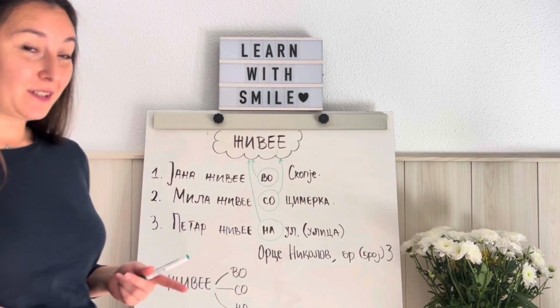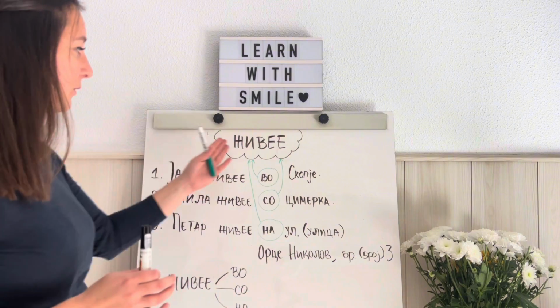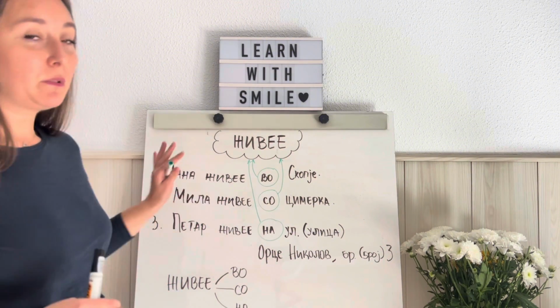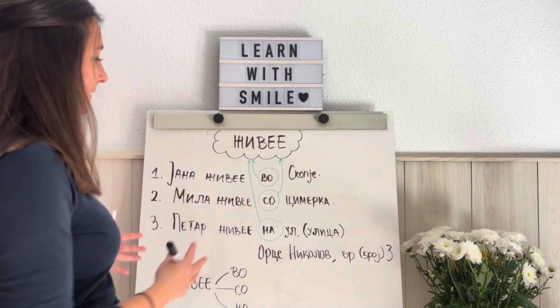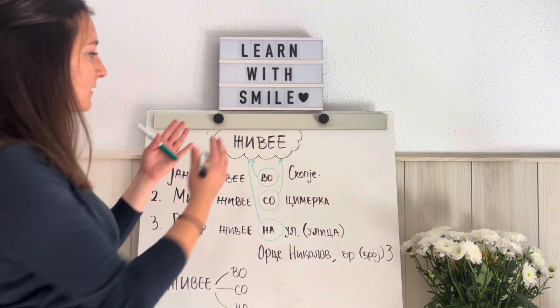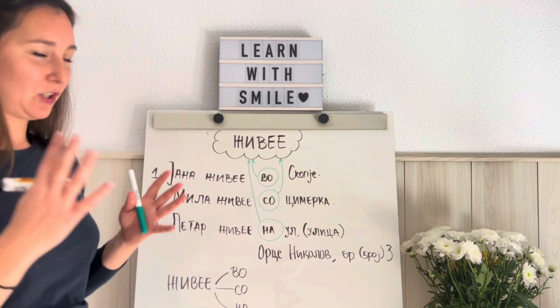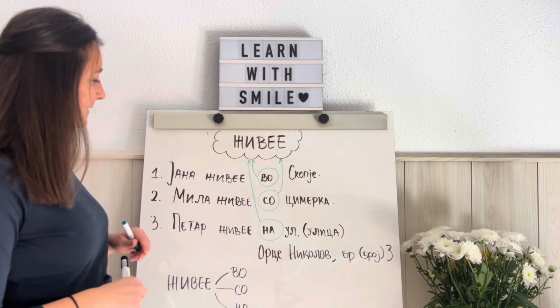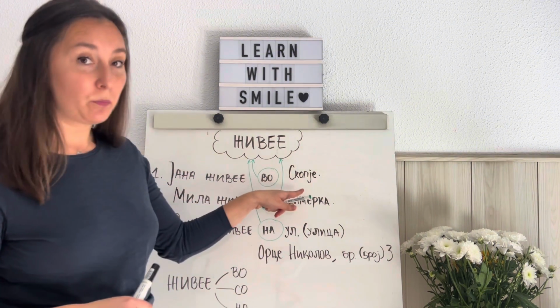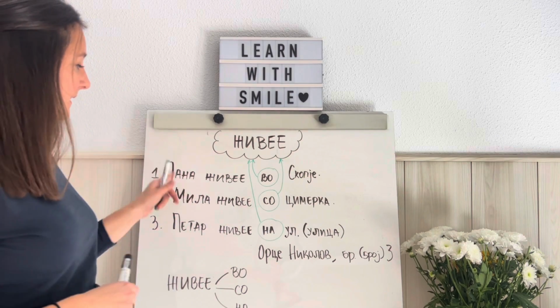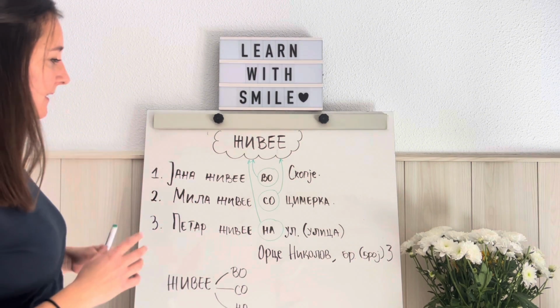So now we are going to see a few examples using the verb ЖИВЕЕ. These examples are all in present tense, but the purpose of these sentences is to show you how we use the verb ЖИВЕЕ with some prepositions, okay? So the first sentence says, Јана живее во Скопје. Јана is the subject in this sentence.